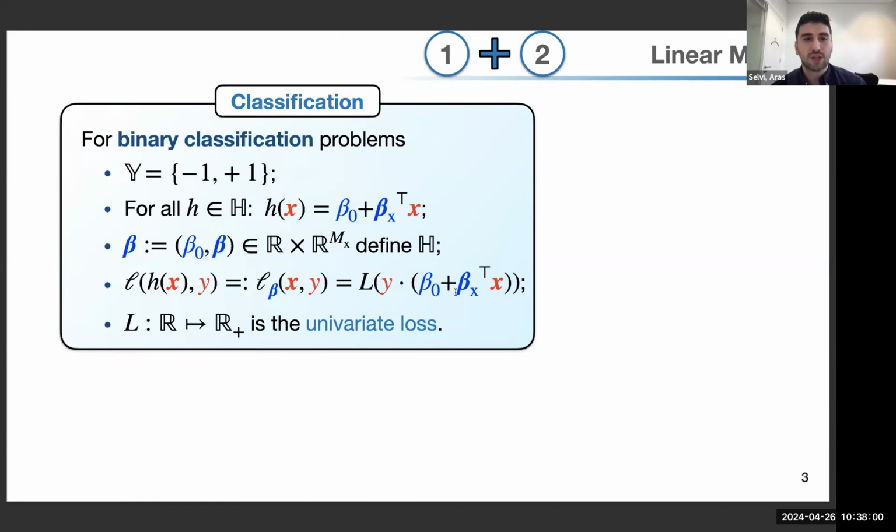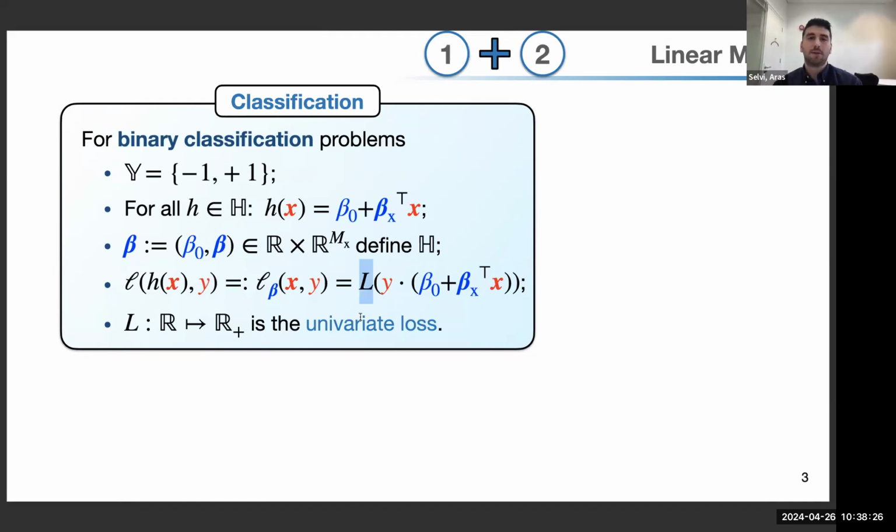Because in linear models the function is parameterized by betas, the loss function, if you can follow my cursor, can be modeled with betas as well. We don't need to keep H of X, but rather there is a one-to-one correspondence between the betas and the loss we have. We can further have the univariate representation, where L is a univariate loss function. It takes a single input, a single real value, and returns us the loss.